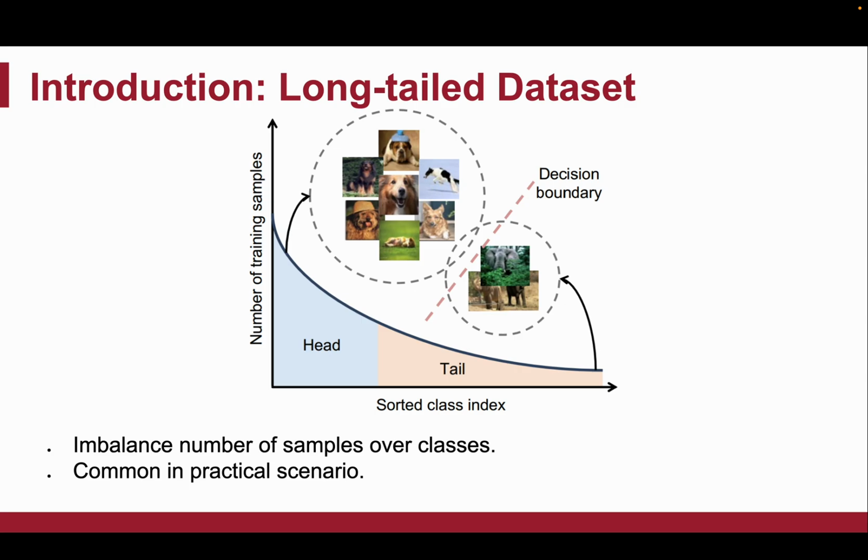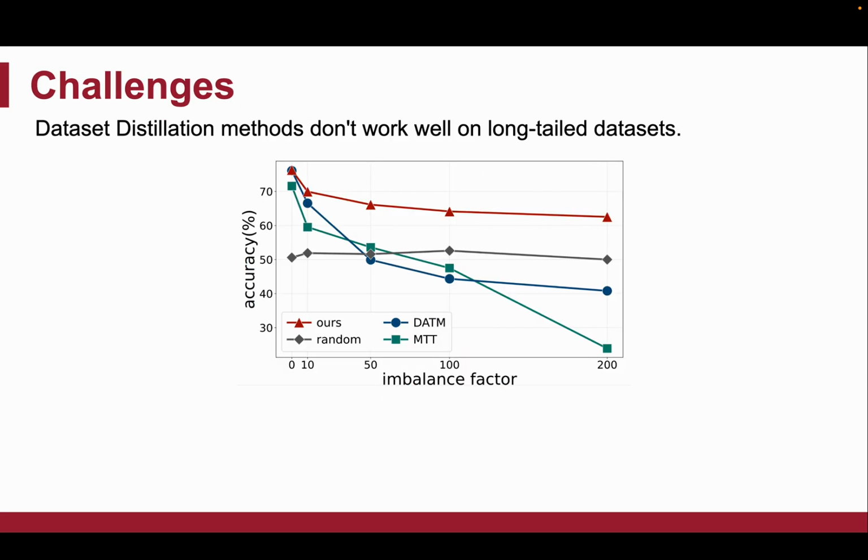in real-world scenarios. However, we found that the existing dataset distillation methods perform poorly on long-tail datasets, as shown in this figure. When the imbalance factor increases, meaning the dataset becomes more imbalanced, the performance of dataset distillation methods even drops below that of the random selection.